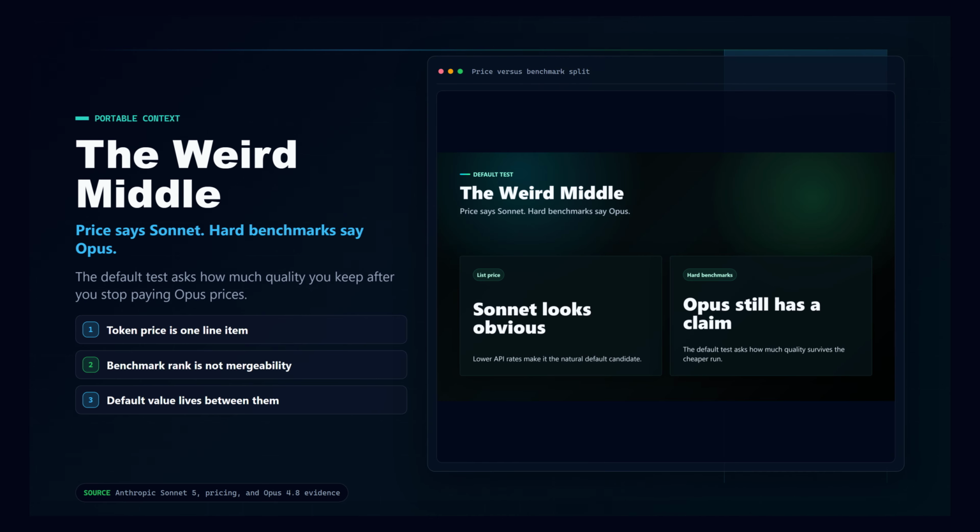Here is where the story gets weird. If you only look at list price, Sonnet 5 looks like the obvious default, but if you only look at the hardest public coding benchmarks, Opus 4.8 still has the cleaner claim. So the actual default test lives in the middle. How much quality do you keep after you stop paying Opus prices?